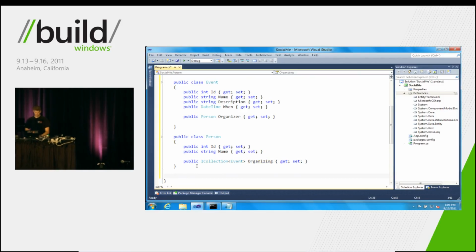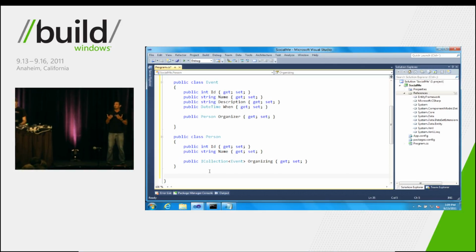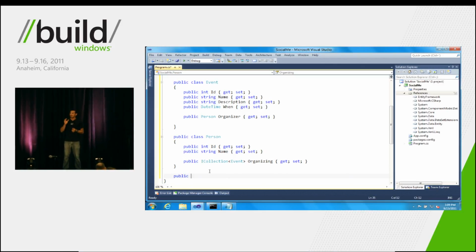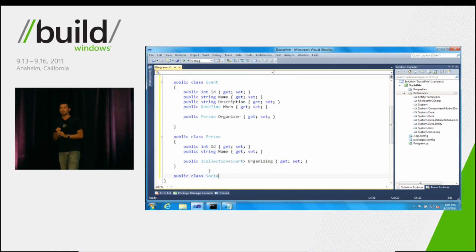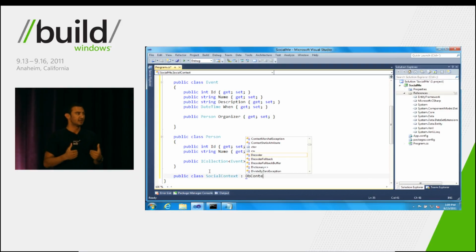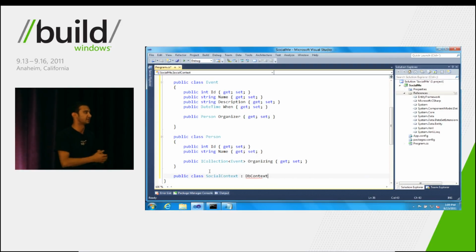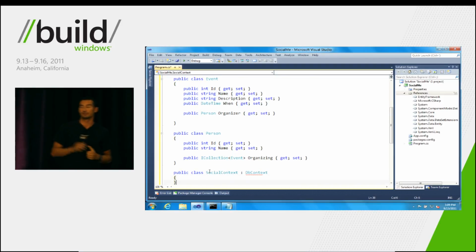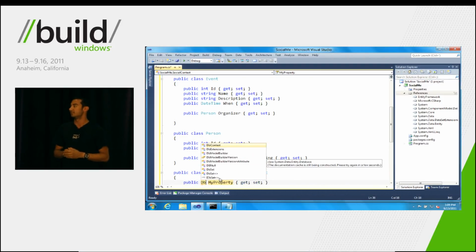So the Entity Framework DLL exposes a single class that is very important to you, and that's the DbContext class. This acts as a facade that your application can use to connect to the database in question. So to start using this, what we'll do is to create a class which subclasses DbContext and exposes a couple of properties of type DbSet.